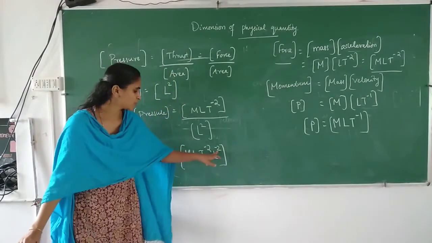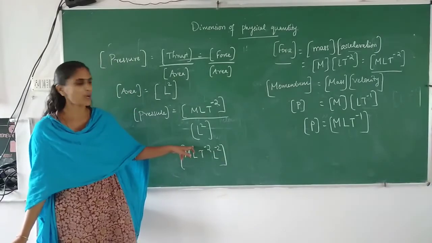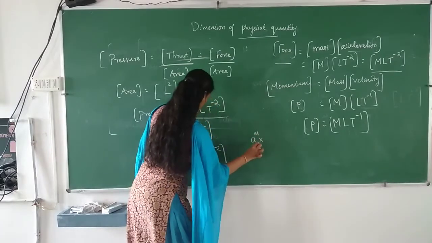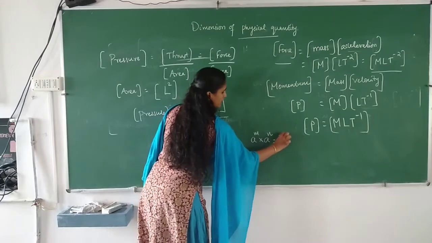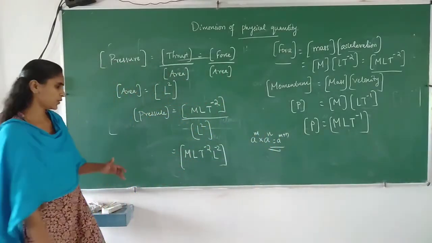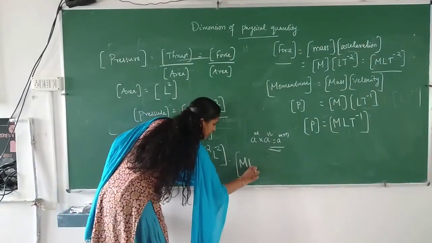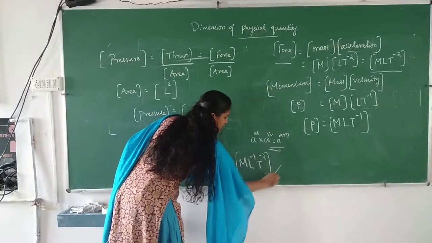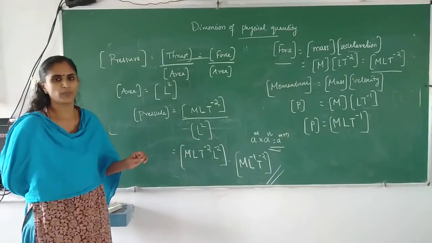L raised to minus 2 and L raised to 1 will become L raised to minus 1. How? a raised to m into a raised to n is equal to a raised to m plus n, or a raised to m by n, by using that also you can find. So that you will get it as m L raised to minus 1 T raised to minus 2.